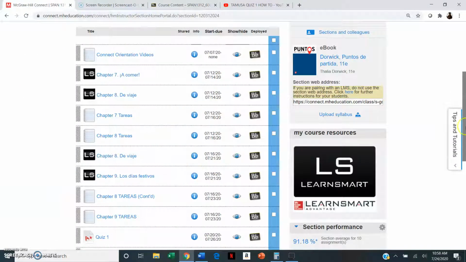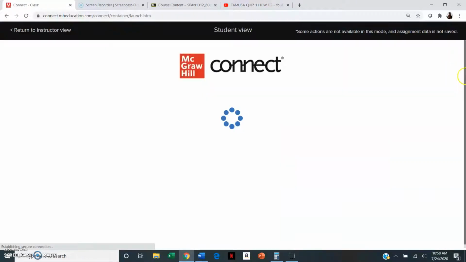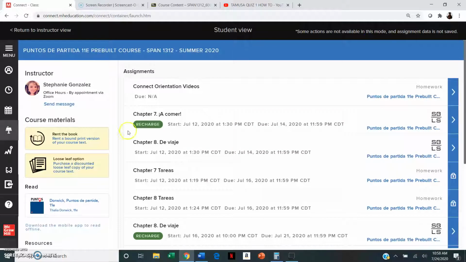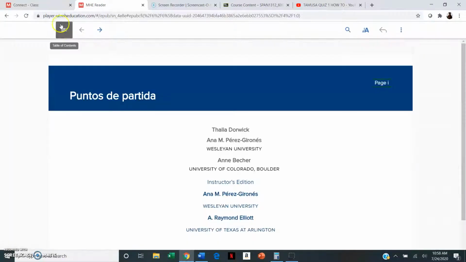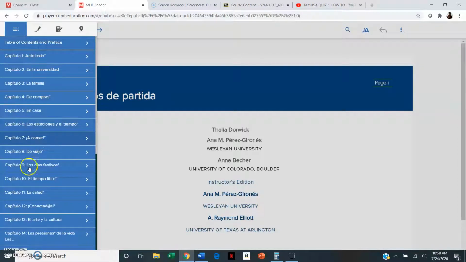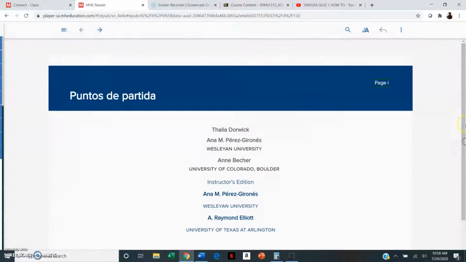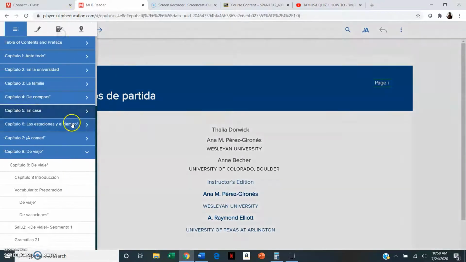Okay, so if you go to our Connect site, and this is what it looks like from your perspective, the student view, you can go here to your textbook and you can look at irregular preterite or regular preterite verbs. So I believe it starts in chapter 8. Go down here.